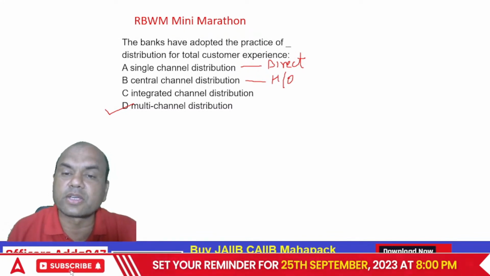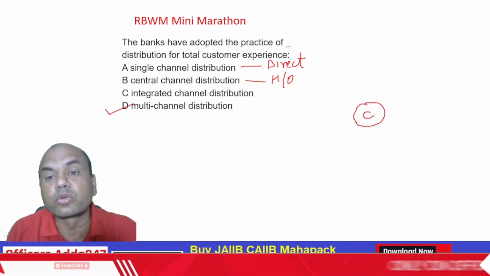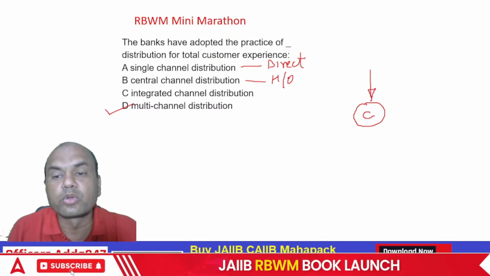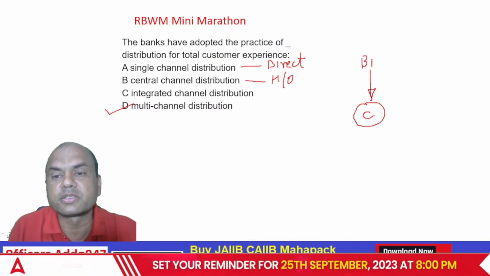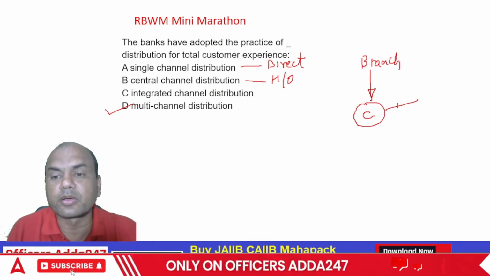All these channels, let me show you this. Suppose this is a customer, who all will target this customer? Through what channels can the bank reach the customer? Number one, the branch. Second channel is mobile banking.